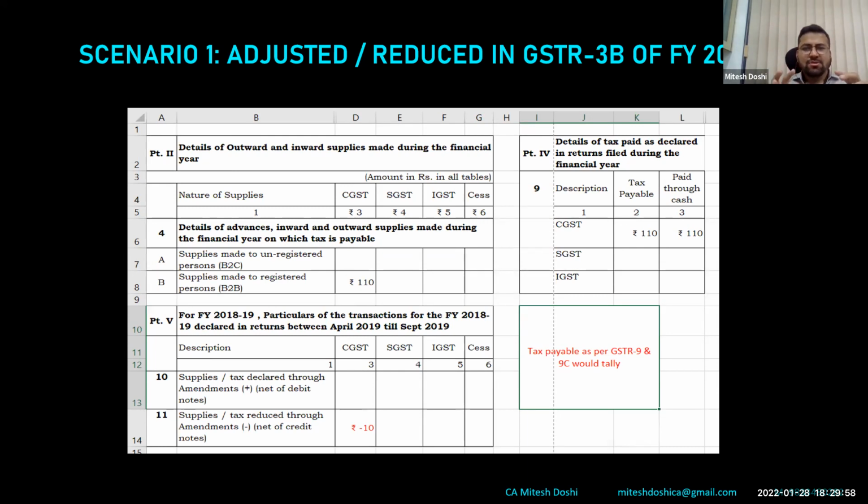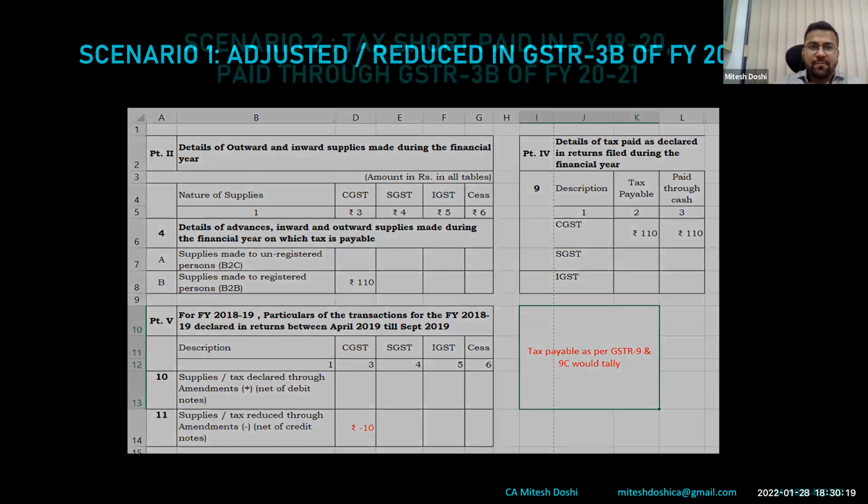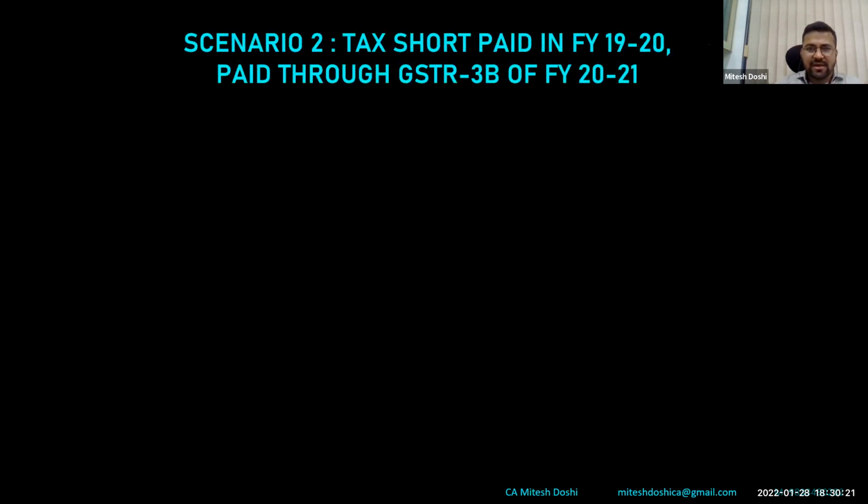Ideally, it is 10. So what will be auto-populated in 9C is 110 minus 10, that is 100 in 9C. And sales as per audited financial statement would also be 100. So ideally, there won't be a scenario wherein this is going to be covered. But there is a different scenario, a different possibility if this is the case.